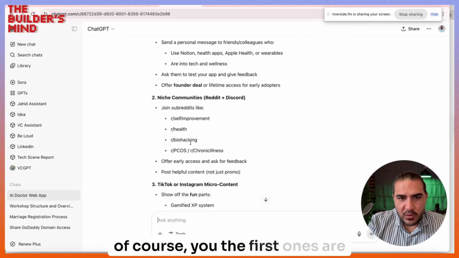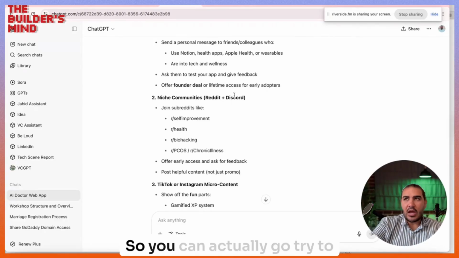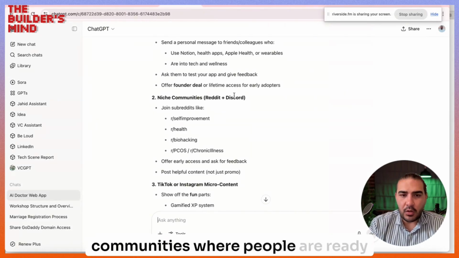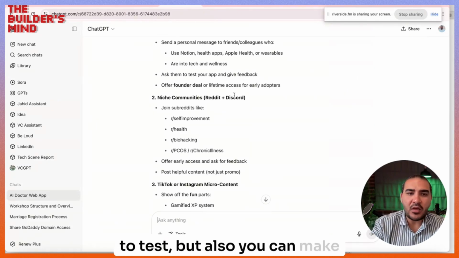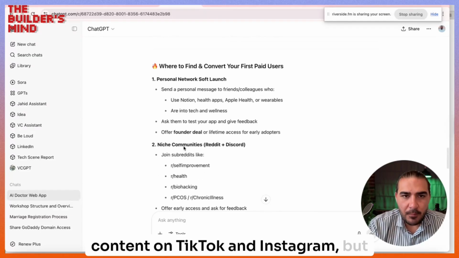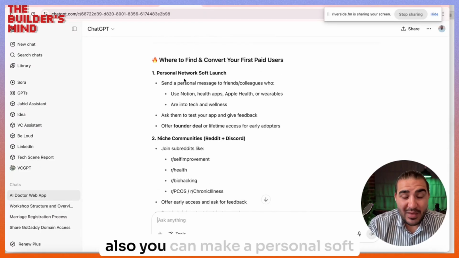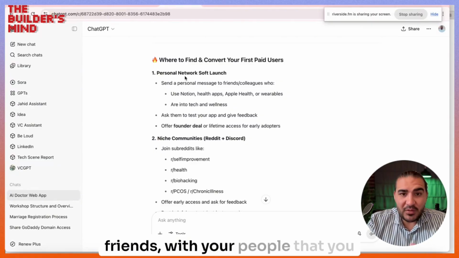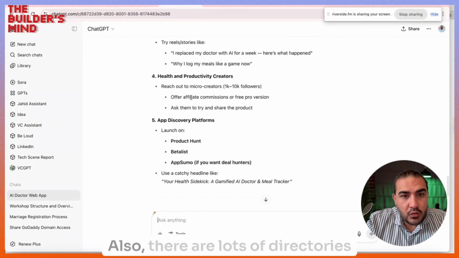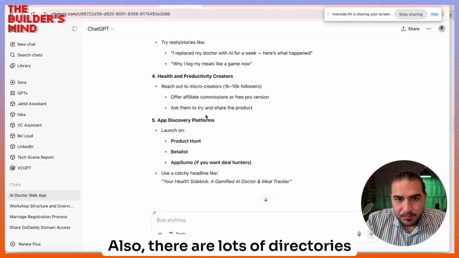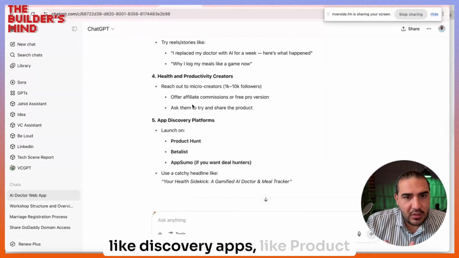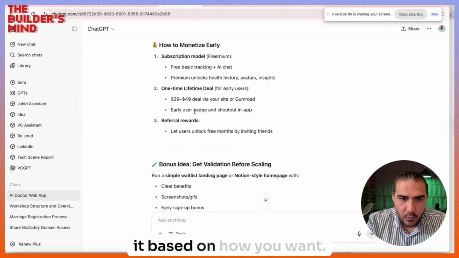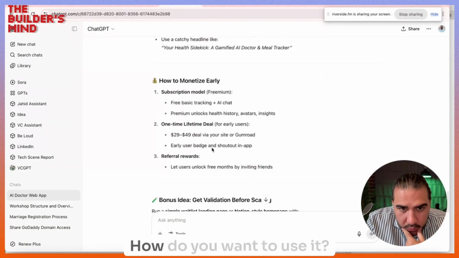Of course, the first ones are like Reddit, like Discord. So you can try to publish these applications in niche communities where people are ready to test, but you can also make content on TikTok and Instagram. You can also do a personal soft launch where you share it with your friends, with people that you know. Also, there are lots of directories and discovery apps, like Product Hunt, BetaList. And then you can monetize it based on how you want. So this is all up to you. How do you want to use it?